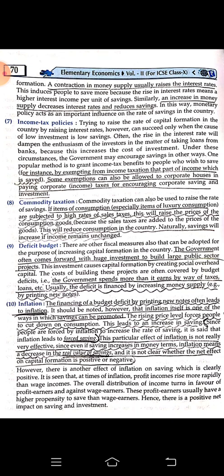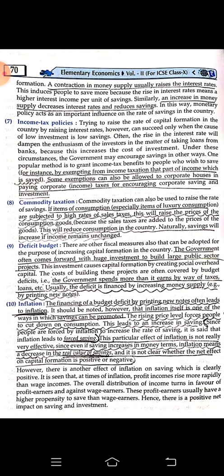This will reduce consumption in the country. Naturally, savings will increase if income remains unchanged. So if the consumption of luxurious items is restricted, we will find the savings of the people increasing, and with the increase in savings, capital formation is also increasing.